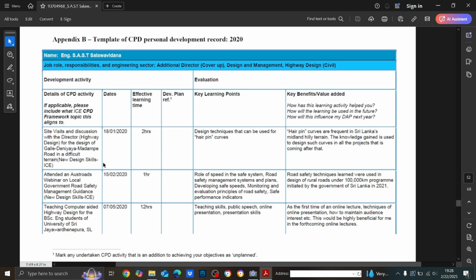So that is a new design skill. Then I have to show how much effective learning time, and then the key learning points, key benefits and values added. Okay, so this is also CPD. Now, just think how many CPDs you are actually having. I'm pretty sure you may be having a lot of CPD activities of this nature. It is not just that you go to a seminar and sit there and listen to the lecture. It is not only continuous professional development. There are many facets of CPD. So you can record them all and show them, this is what I did.